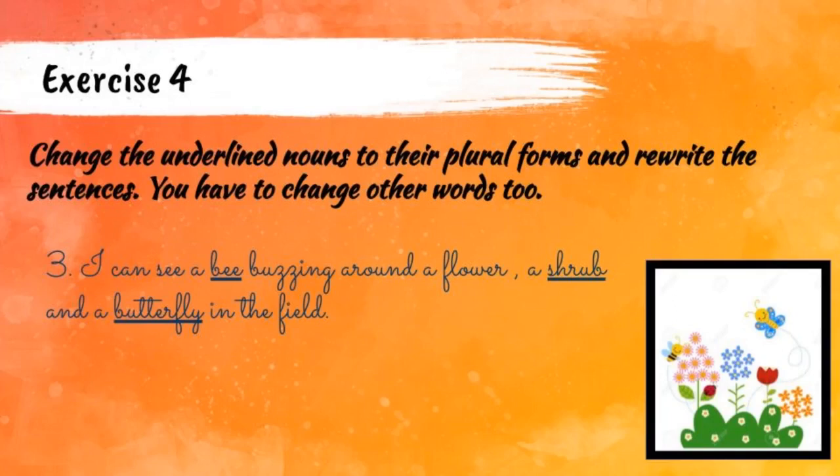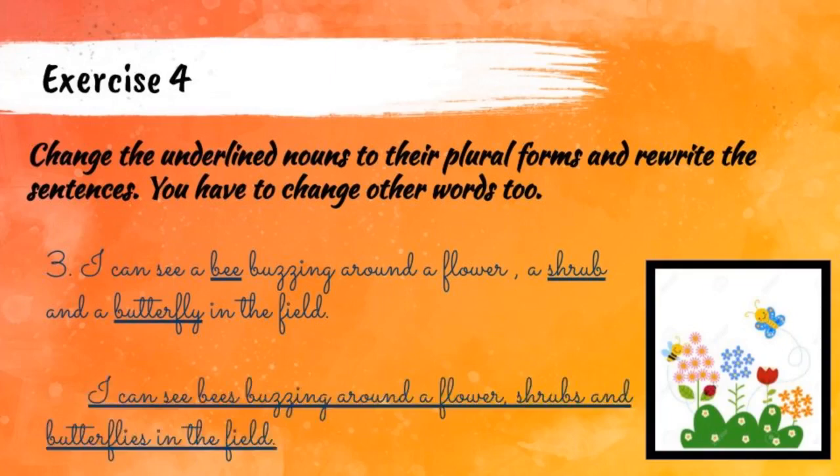Because what is the last letter? Consonant followed by the letter Y. So we have to add IES to the butterfly. Okay, let us see how to write this sentence. I can see bees, because what I said in the previous sentence, we don't want to use a or an before plural nouns. So bees is the plural form. I can see bees buzzing around a flower and shrubs and butterflies.